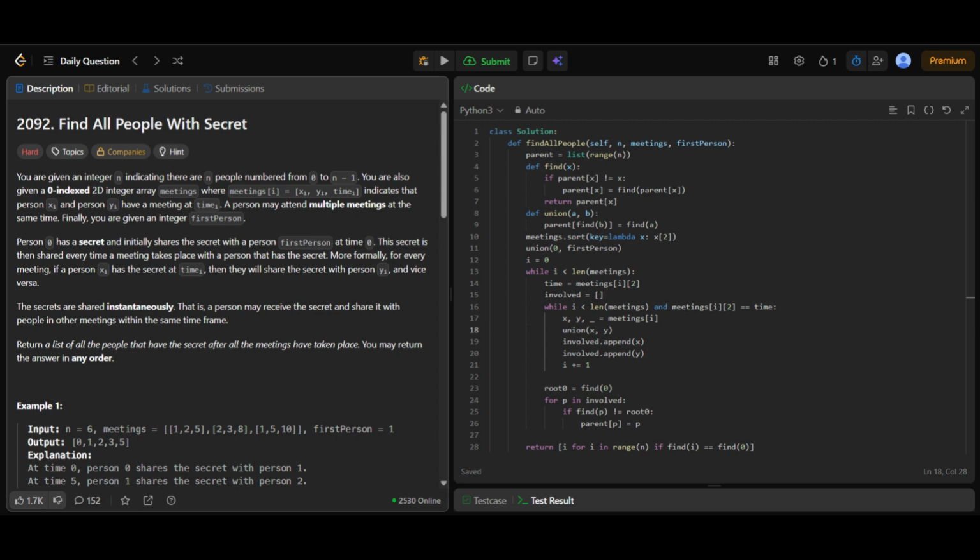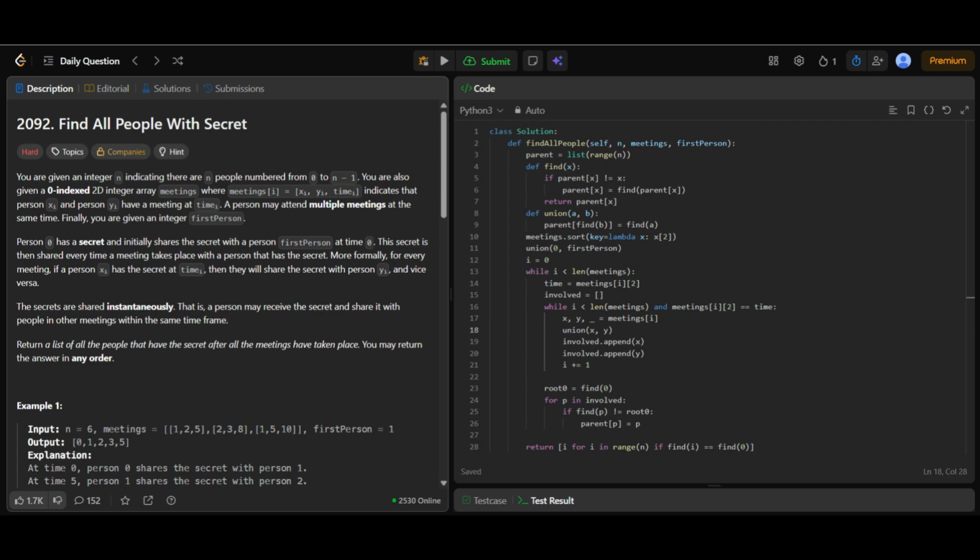This problem is all about tracking who knows the secret over time, and the key challenge is handling meetings that happen at the same time, because secrets can spread instantly within that time frame. To solve this efficiently, we use a disjoint set union, also known as union find. High-level idea: we group people together when they meet. If anyone in a group knows the secret, then everyone in that group knows it.